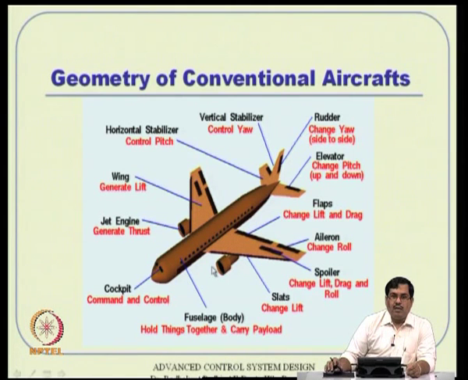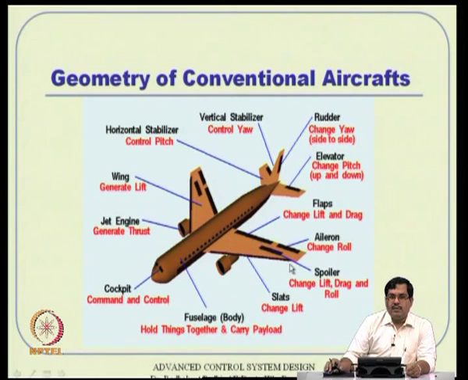And after that there is a lot of control surface arrangement. This particular thing is called the vertical stabilizer, this is the horizontal stabilizer, and within that there will be cutouts here which can deflect left and right. This particular thing can deflect up and down and things like that.